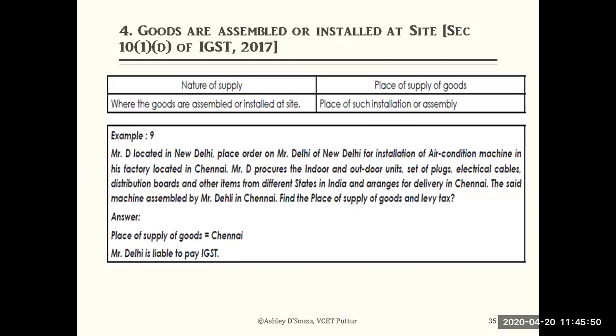So here the place of supply of goods will be where that machine has been installed. The air conditioner has been installed in Chennai, agree? Then the place of supply of goods is Chennai. And what is our GST? IGST, because the goods have moved from Delhi to Chennai. That's the reason it's an interstate supply. So when it is interstate, IGST is applicable. The place of supply of goods is Chennai, because it's the location where it has been installed, and the goods have moved from Delhi to Chennai. So it's IGST, an interstate delivery.